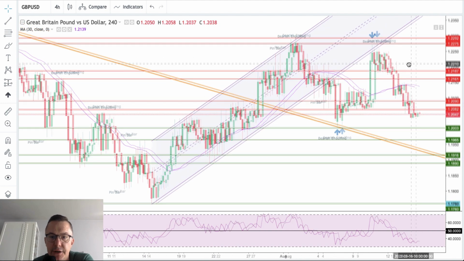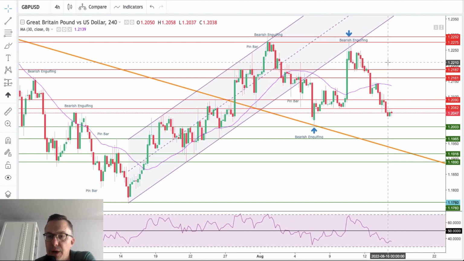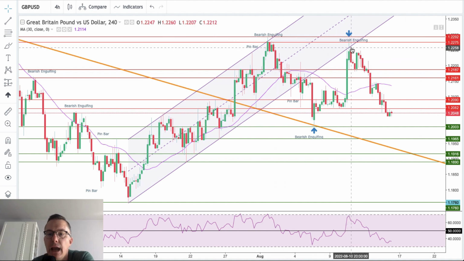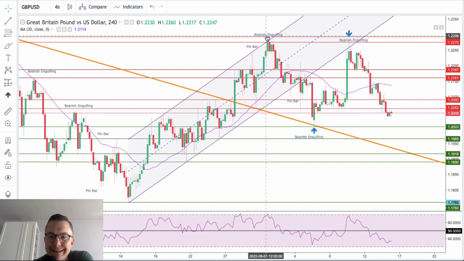And what we have here is very, very typical price action for a double top. Where is the double top? The first top is here. This one is a little bit lower. However, it's only around 18 pips between this high and this high, and we have a very, very strong indication that this might be a turning point for the British pound, because we got bearish engulfing, we got the test of the channel.